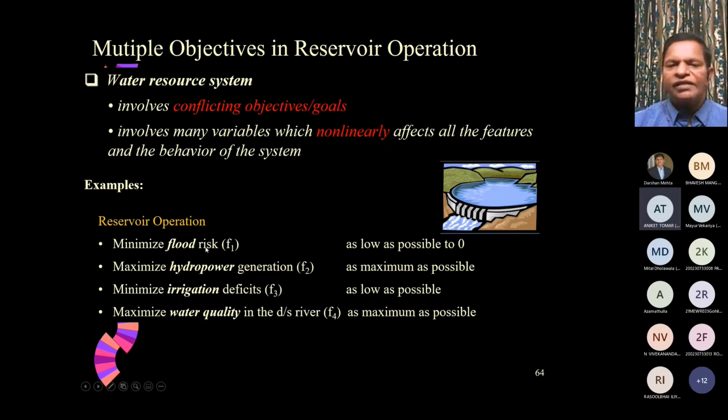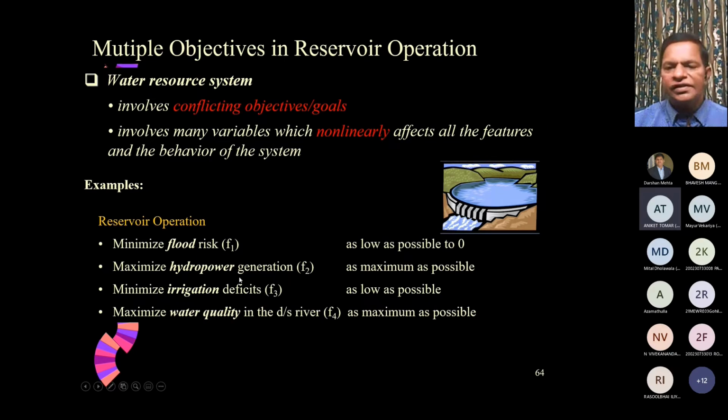So there is a conflict. Minimization of flood risk will try to reduce the storage, whereas maximization of hydropower would like to have more storage in the reservoir. And for irrigation deficits, you try to conserve that water, so you divert that water, and again it will conflict with hydropower. Water quality: the water that you release downstream into the river for water quality maintenance is lost as far as irrigation is concerned.